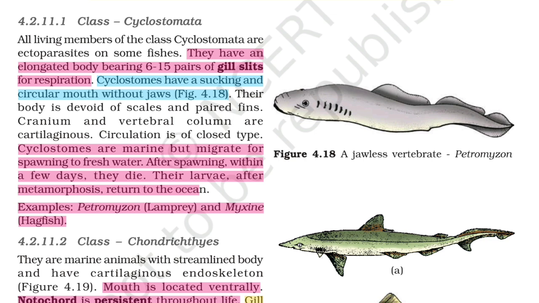Cyclostomes are marine but migrate to freshwater for spawning. After spawning, within a few days they die. Their larvae, after metamorphosis, return to the ocean. Examples: Petromyzon, lamprey, and Myxine, hagfish.